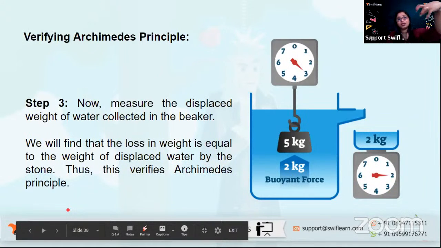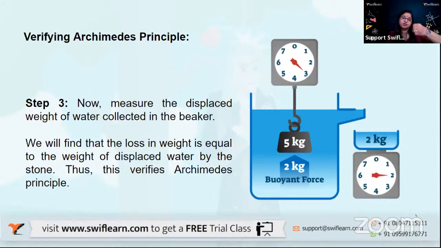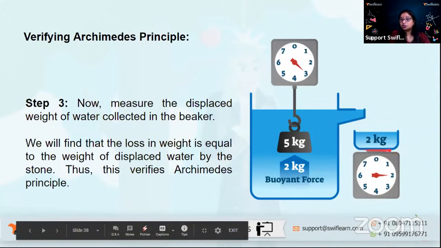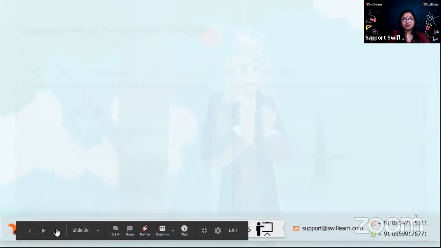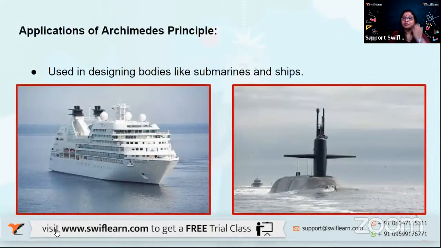This is how we have actually verified. We weighed the stone in air. Then we immersed it in water, especially in a Eureka can, because we can collect the displaced water very easily and measure its weight. So the difference in the weights, W1 minus W2, will be equal to the weight of the displaced water. Okay, so we have actually verified Archimedes principle.